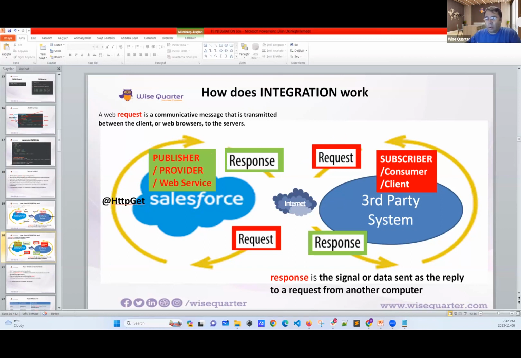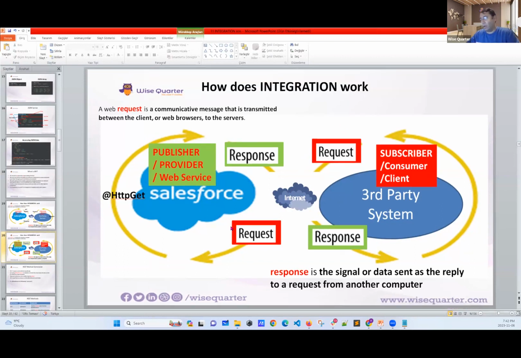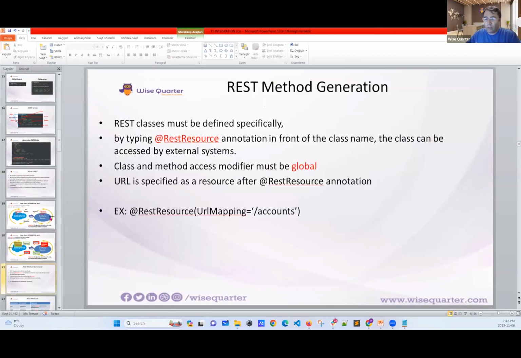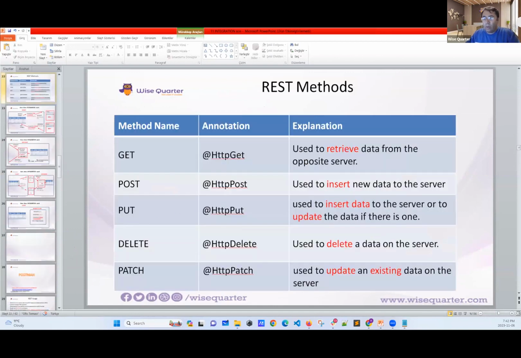Okay, now let's go and try to understand this part. First, to understand the REST method, we are going to create a diagram. We have the client side and we have the provider side. Now, the client may create a GET request, a POST request, a PUT request, a DELETE request, and a PATCH request.